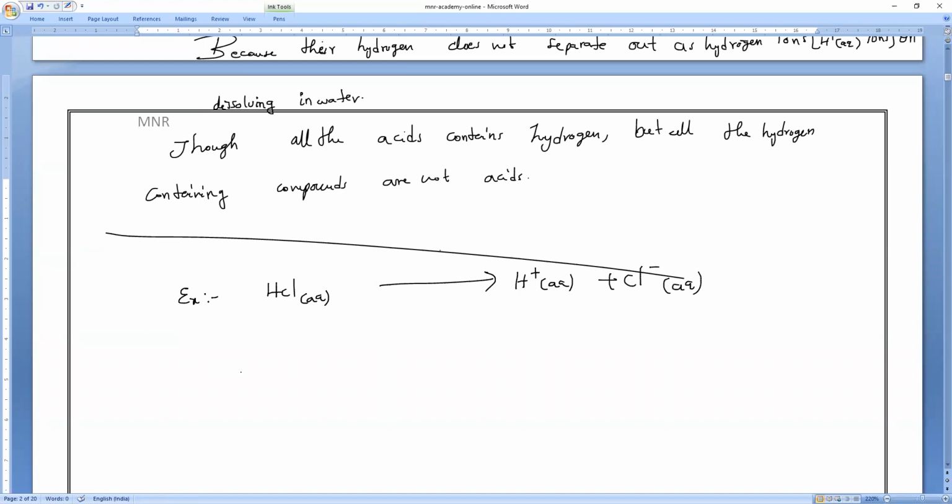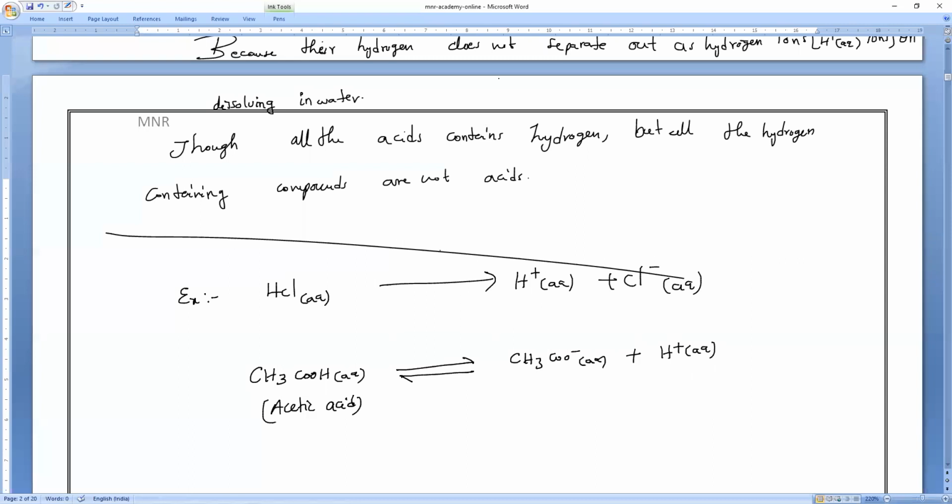But if you take weak acids, what is the example? CH3COOH. So CH3COOH means what acid? Acetic acid. If you take acetic acid, I am putting a double arrow, pointing towards right as well as left. So what is happening? CH3COO minus in aqueous state plus H plus. So it is a reversible reaction also.